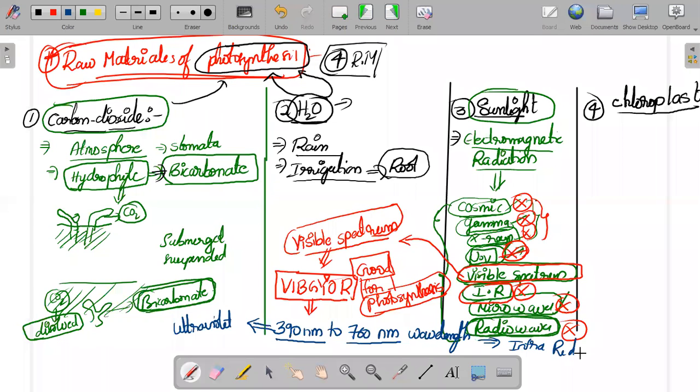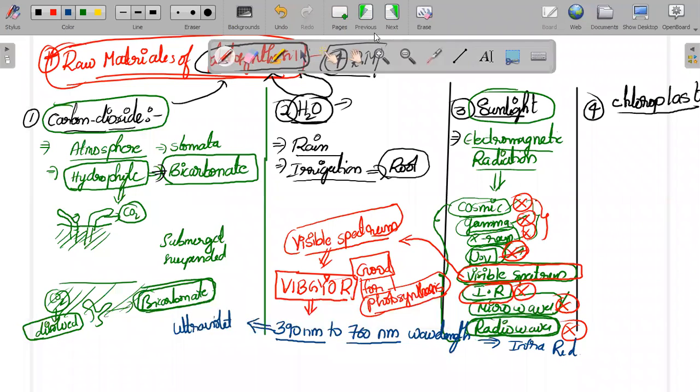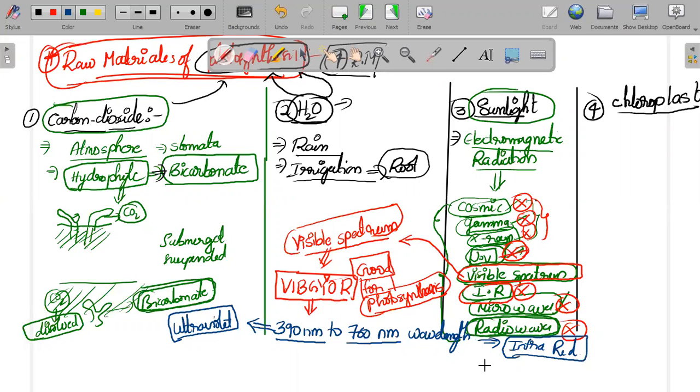I thought that you might have studied this in your physics. This is your physics topic, this is not my botany topic. If you go above 390 nanometers, what type of wavelength will you experience? That is an ultraviolet wavelength. If you go beyond 760, what type of wavelength will you experience? That is an infrared wavelength.